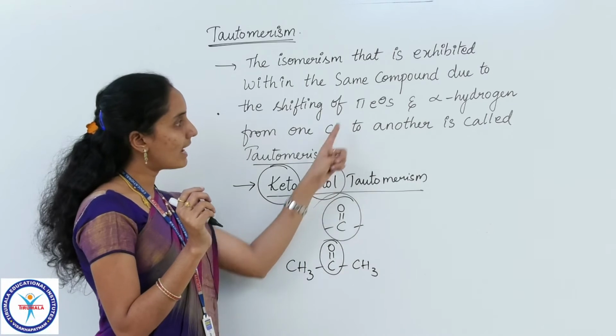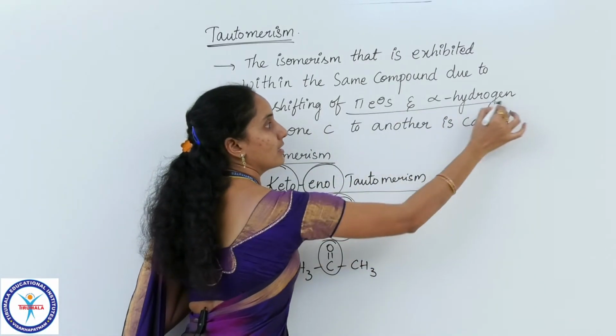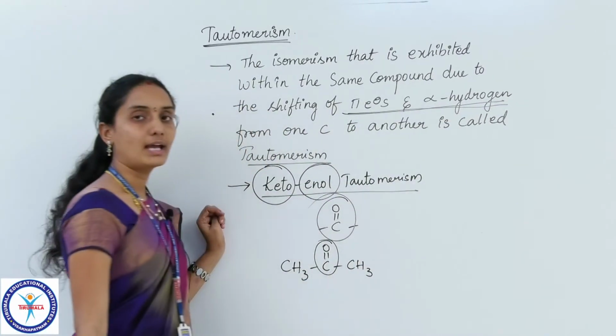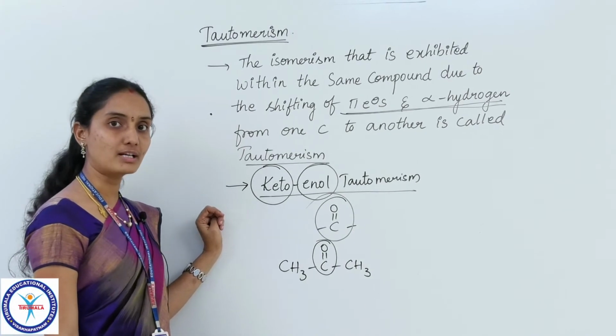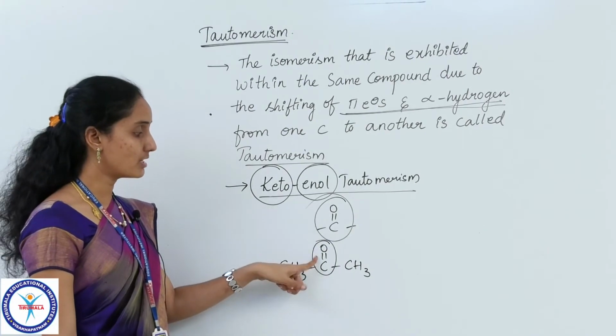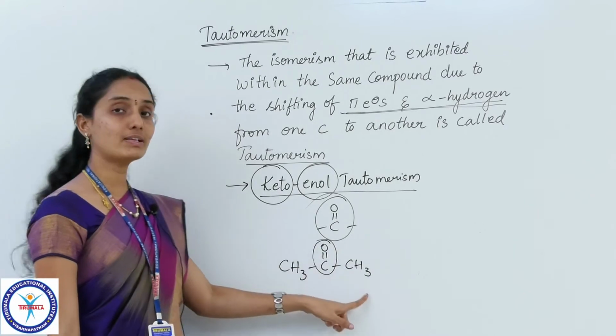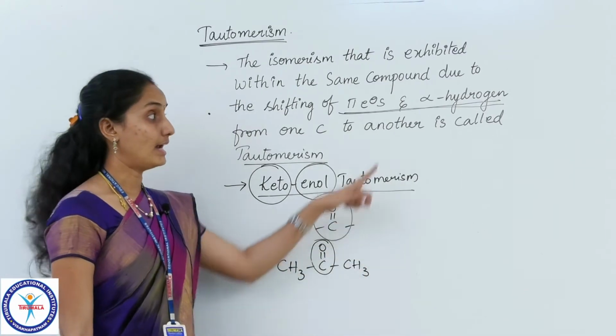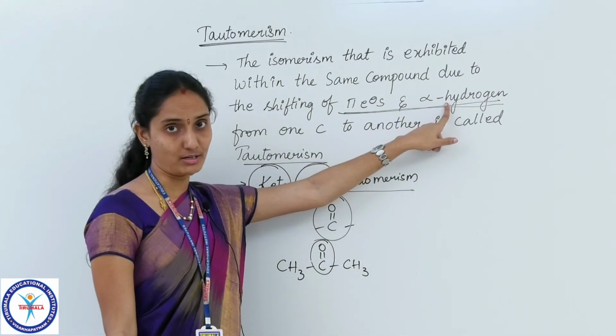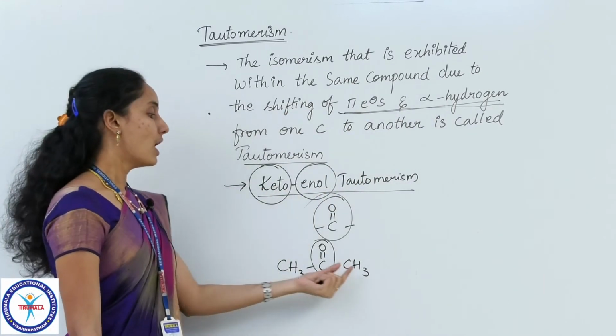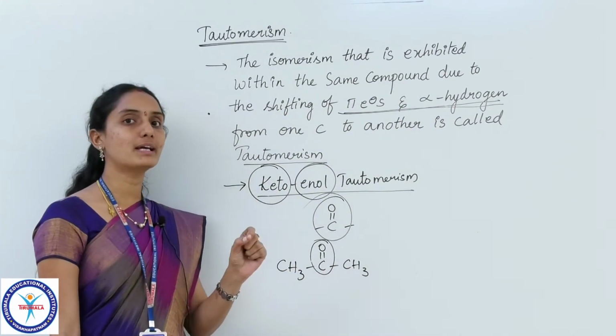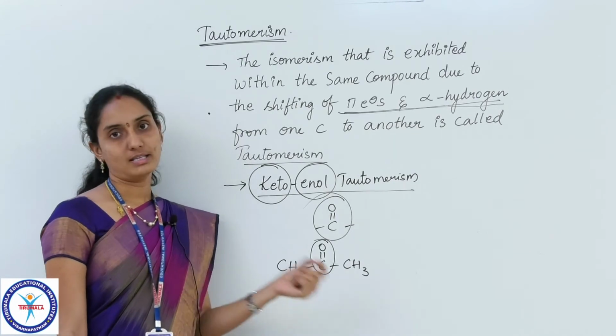So here we have to mention another important point also. Any carbonyl compound which contains unsaturation, that is keto group, linked with alpha hydrogens, and alpha hydrogens are also very important to exhibit tautomerism. So alpha hydrogen should also be present in order to exhibit this tautomerism.